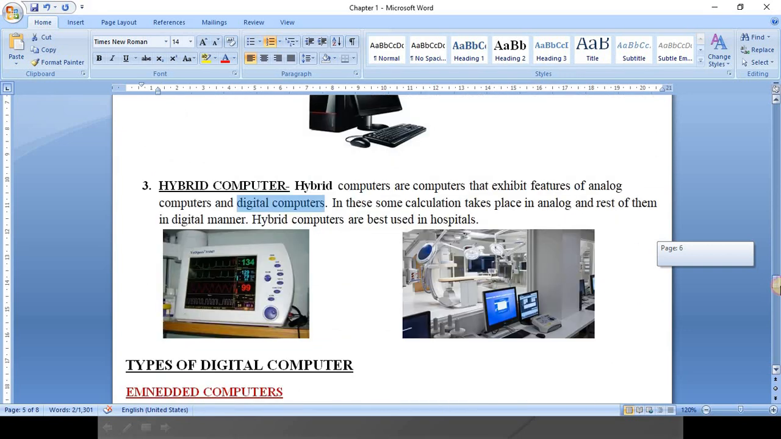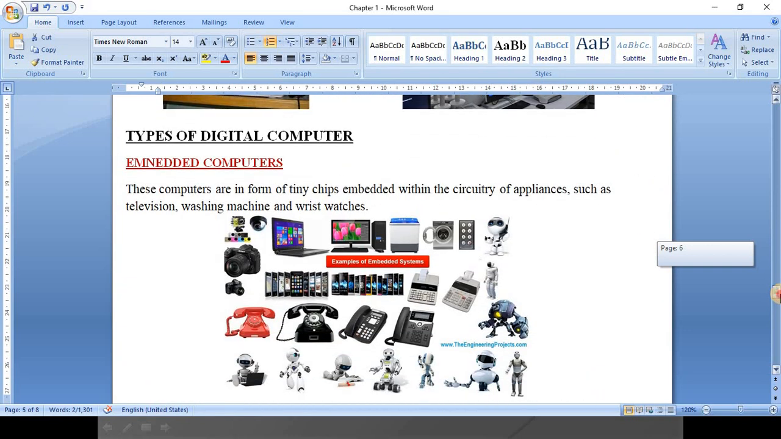On the principle of work, right? Now, types of digital computers. Digital computers come in a variety of ways. One is embedded computers. Embedded is the term for, suppose, your washing machine.